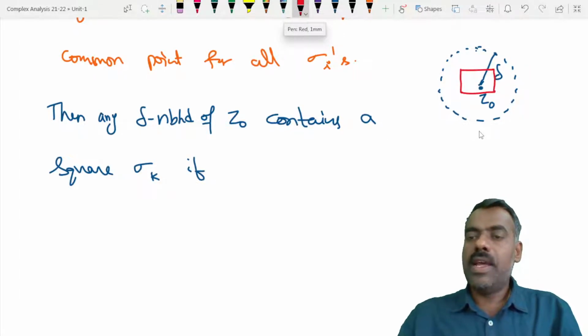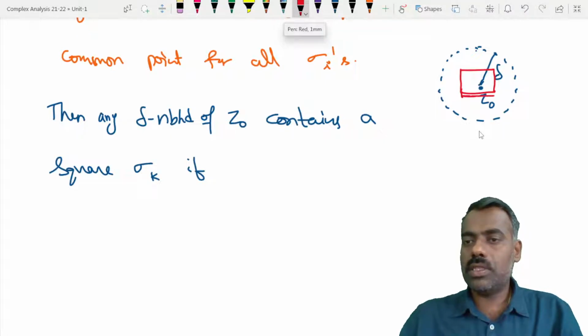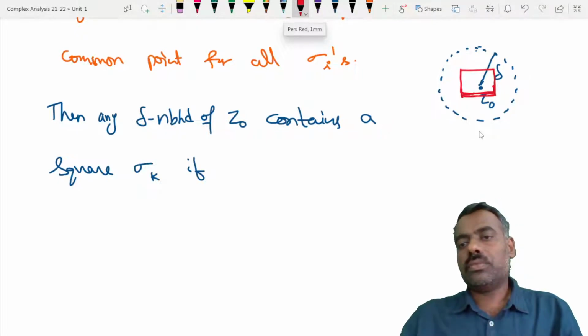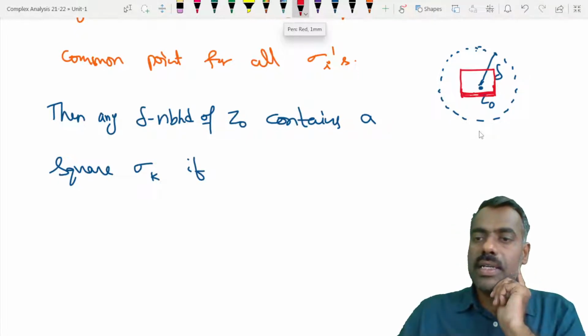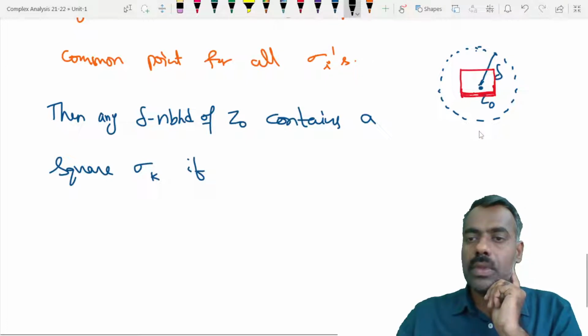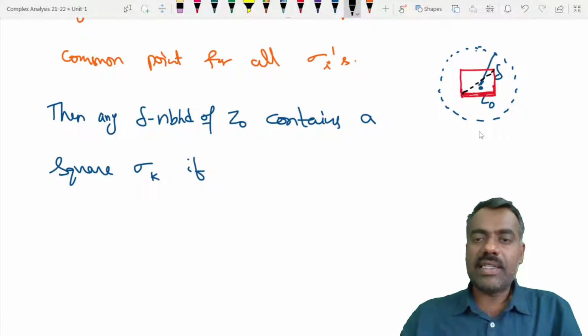Okay, then you can observe that the diagonal of this square, remember this is a square. Okay, it doesn't look like a square, so extend it. Okay, fine. So if the diagonal length of this square is less than this delta, then definitely this square completely lies inside this neighborhood.